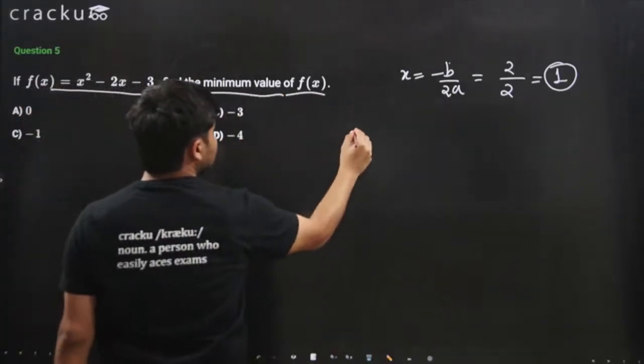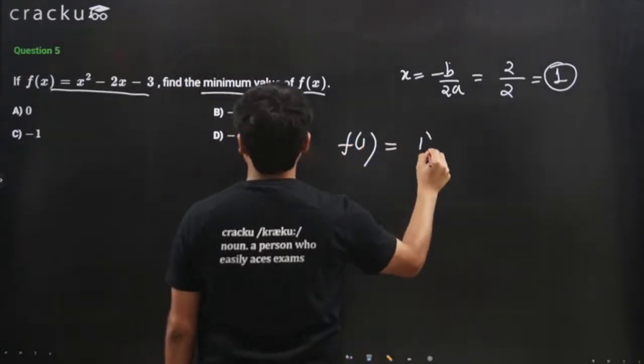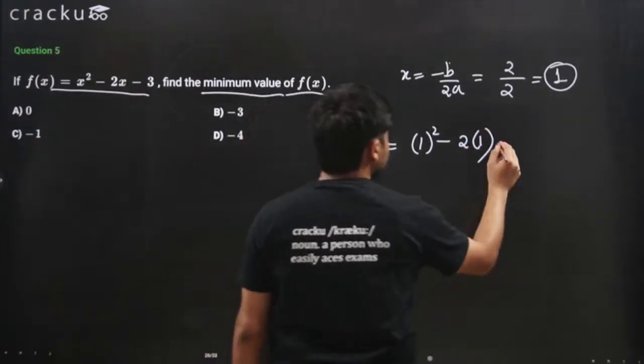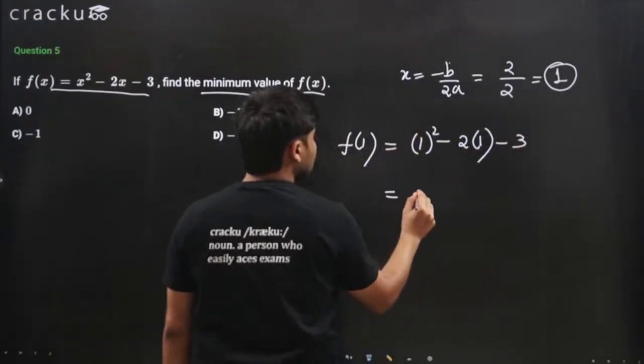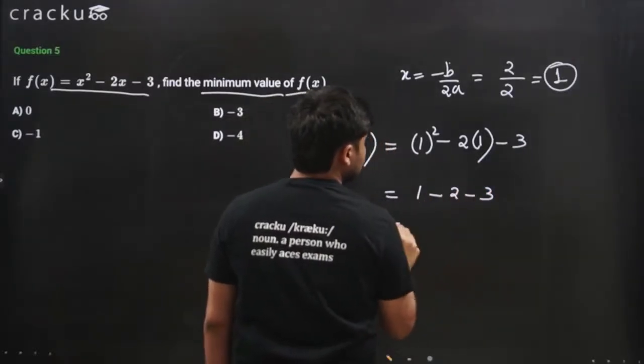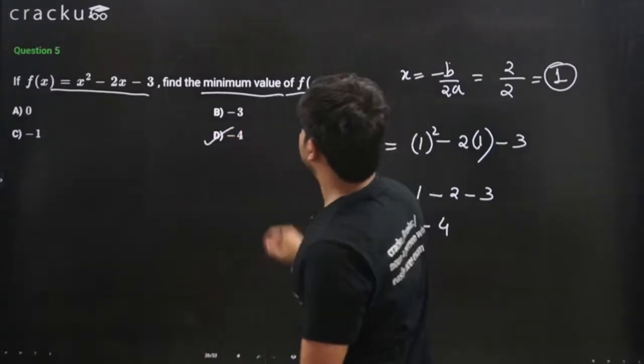That's it. So we need to find f(1). f(1) is 1 squared minus 2 times 1 minus 3. This will be 1 minus 2 minus 3, which is minus 4. The correct answer is option D.